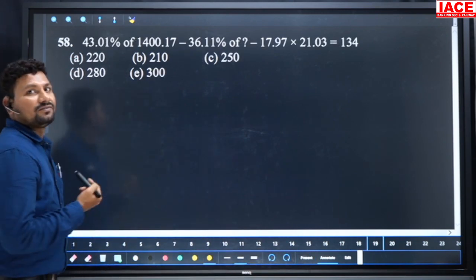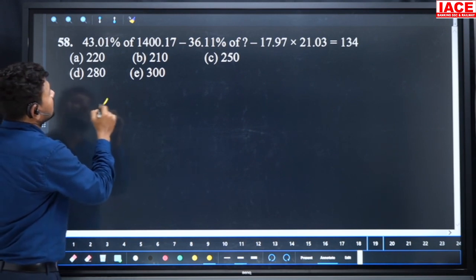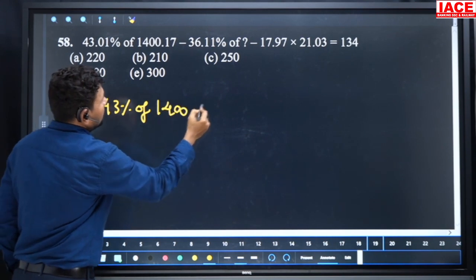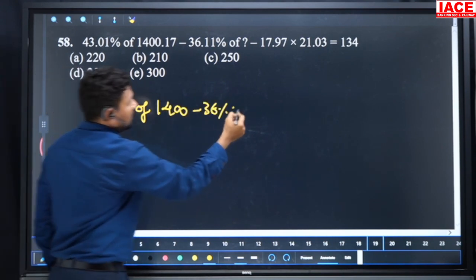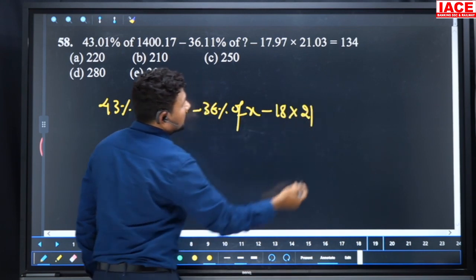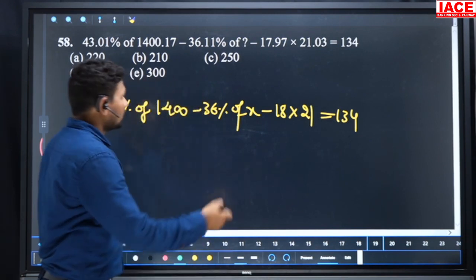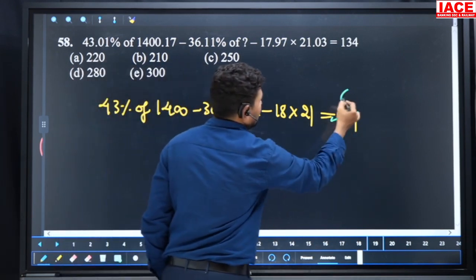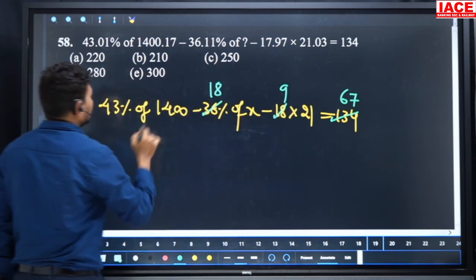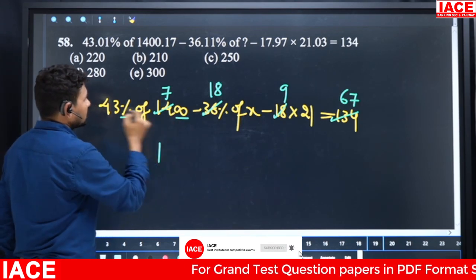Question number 58. Look at the data. Here 43% is given. We'll write 43% of 1400 minus 36% of x minus 18 into 21, which is equal to 134. Every term contains an even number. Try to cancel it. 2 sixes are, 2 sevens are, 2 nines are, 2 eighteens are, and 2 sevens are. And percentage-wise 2 zeros cancel, 7 threes are 21, 7 fours are 28.